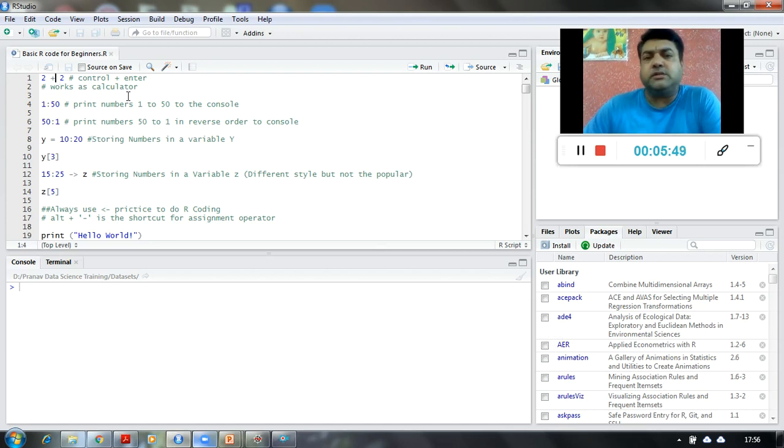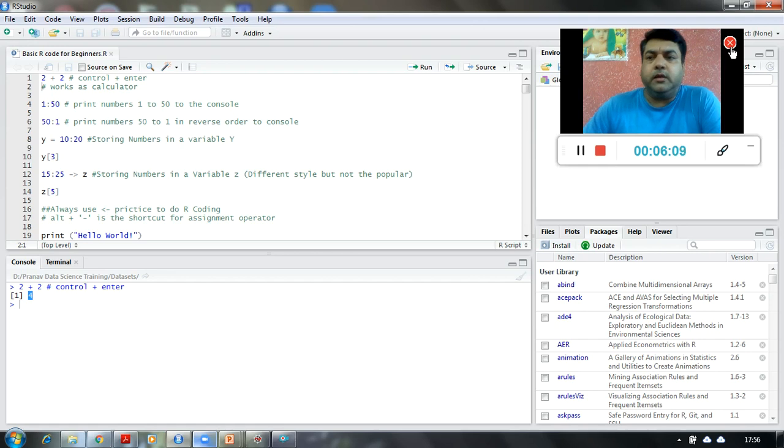It actually works as a calculator as well. If I execute this line of code, 2 plus 2, the answer will be printed over here. You can see here there is 4.